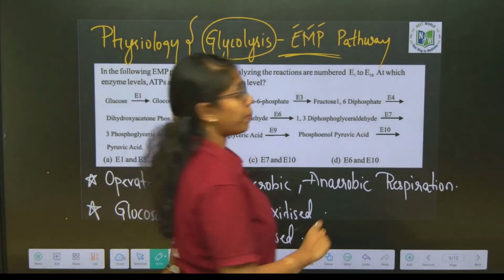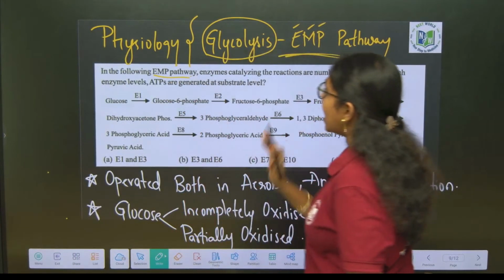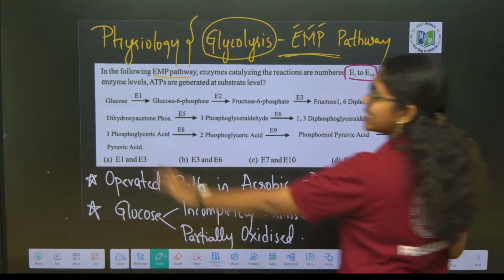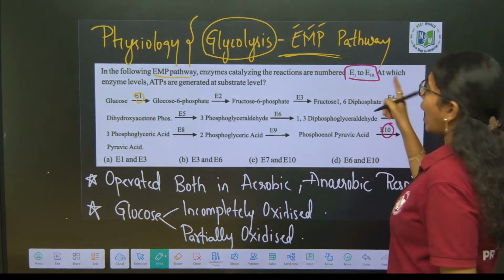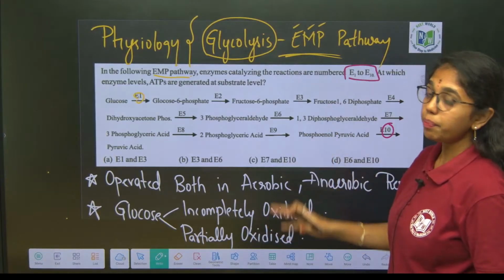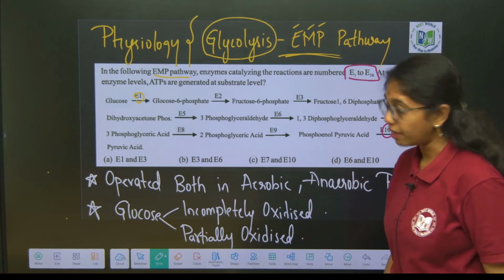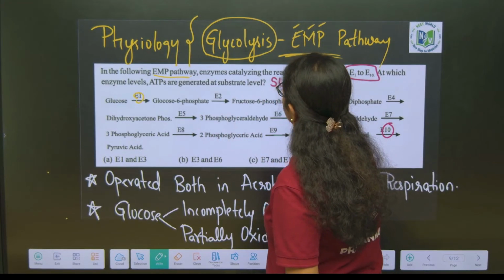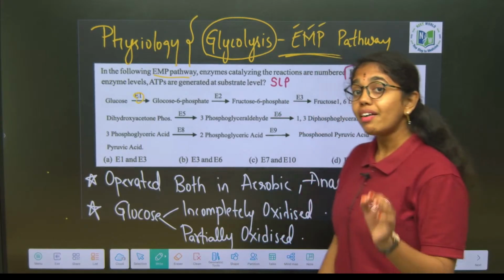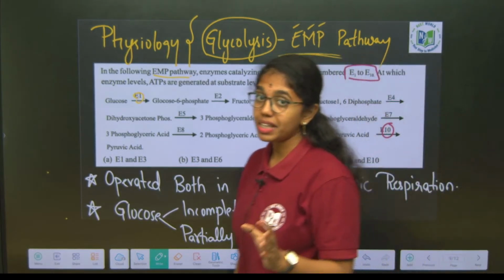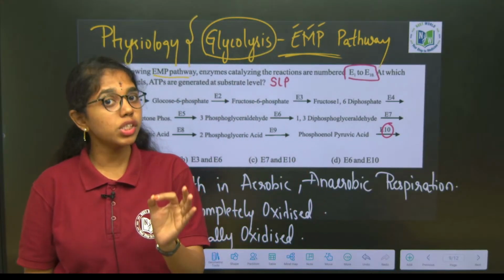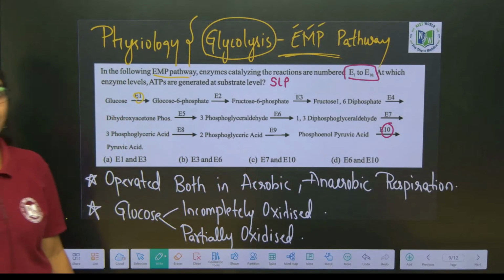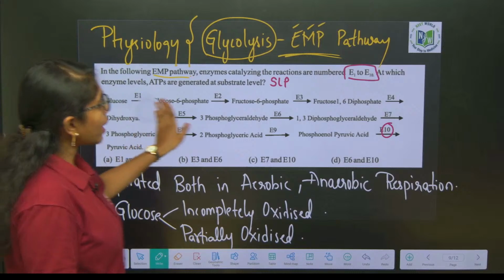So look here carefully. In the following EMP pathway, the enzymes catalyzing the reactions are numbered from E1 to E10. At which enzyme levels is ATP generated at substrate level? So he is asking at which steps SLP, substrate level phosphorylation, is happening. Now I will tell you not just about SLPs, but also the irreversible steps, which step is the rate limiting step, and we will discuss all the enzymes included in the glycolysis pathway.